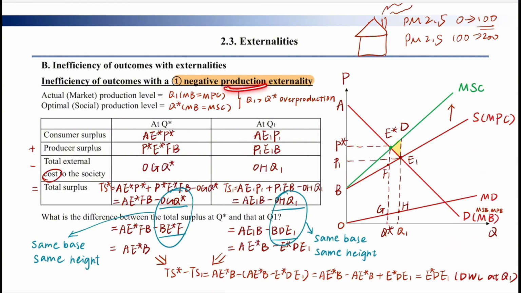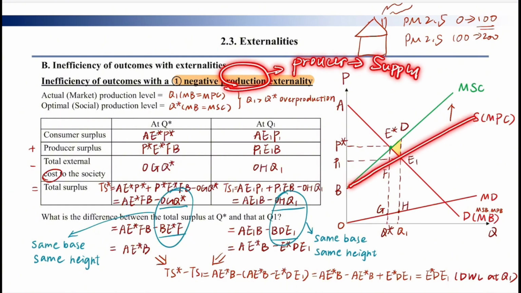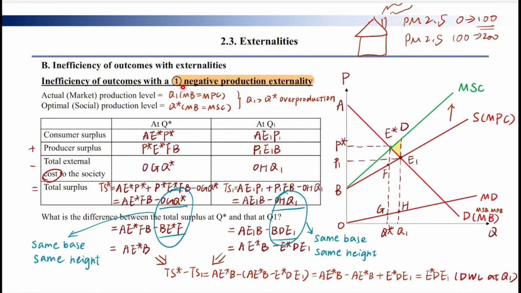So it is a production externality, so it's for the producer or the supplier. So it must impact the supply curve. So this curve will change. So we need to determine whether it's going upwards or downwards. Because it is a negative externality, there must be some negative impacts. We call it the damage. And we can draw a curve called marginal damage, the MD curve, upward sloping from the origin. Marginal damage is the extra harm caused by producing one more unit of something.